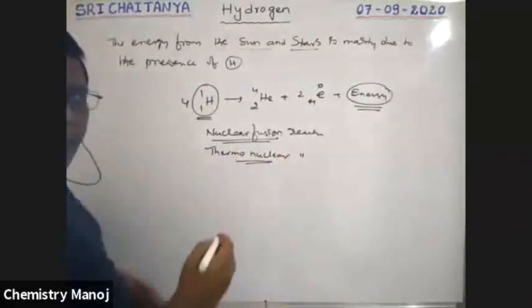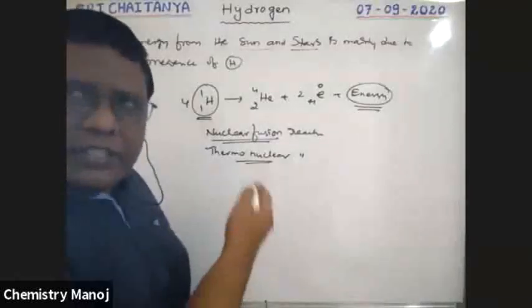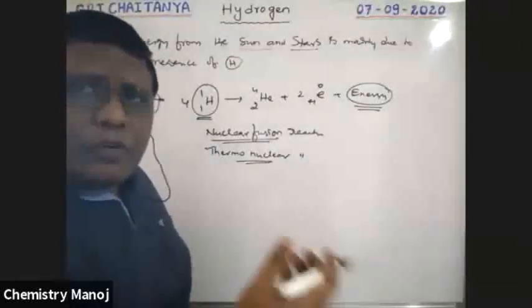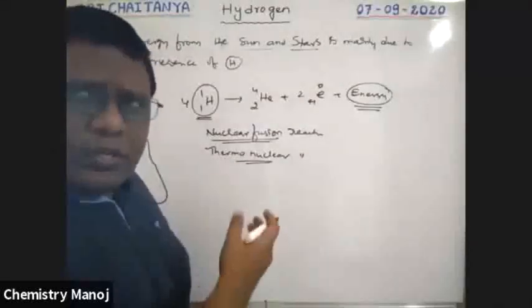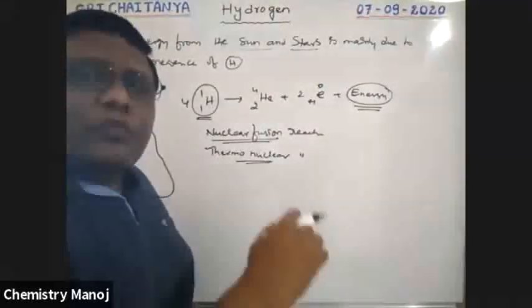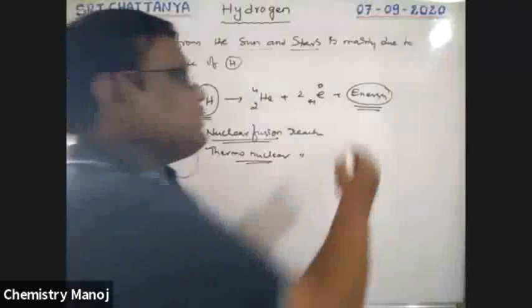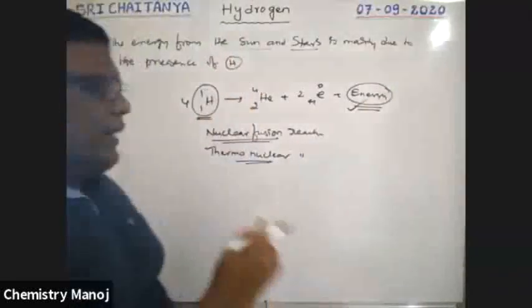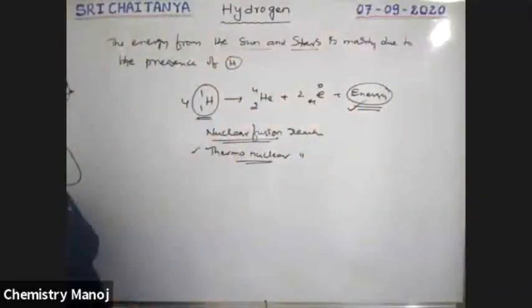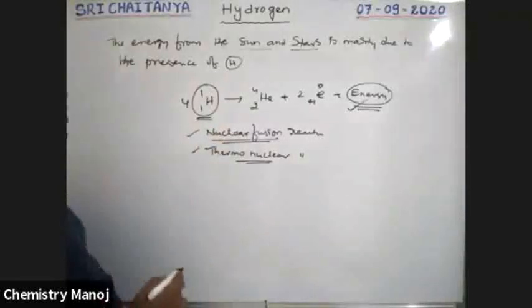Thermonuclear reactions. To start this reaction, a huge amount of thermal energy is required. After starting, it releases a huge amount of energy. So this is the energy. That's why this is also called a thermonuclear reaction. It is nothing but nuclear fusion reactions.